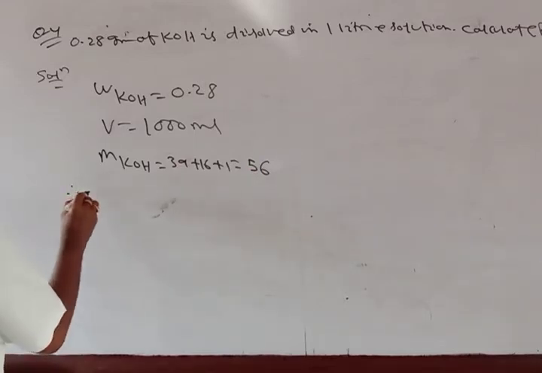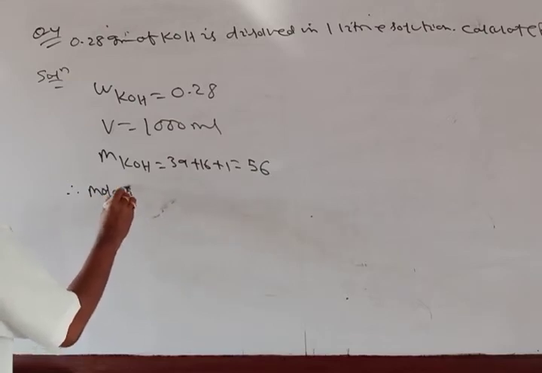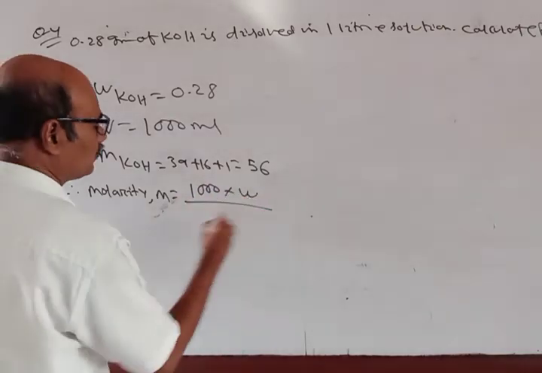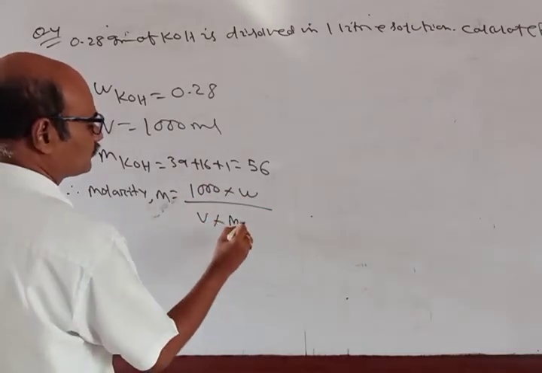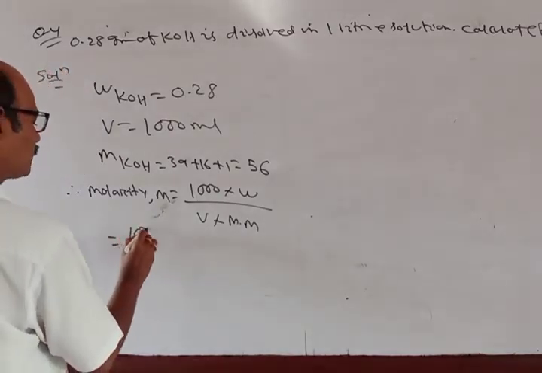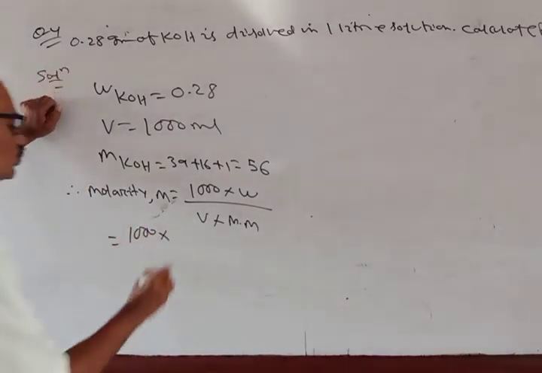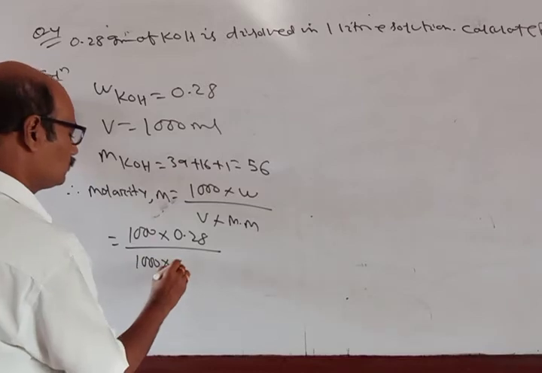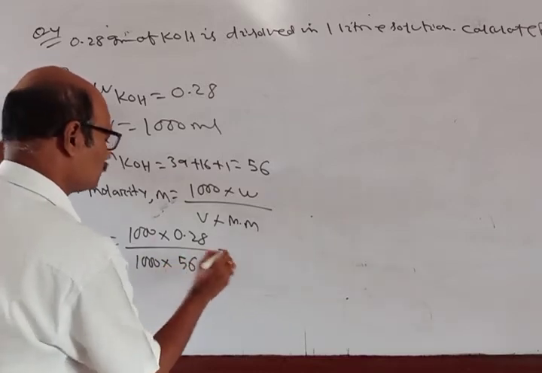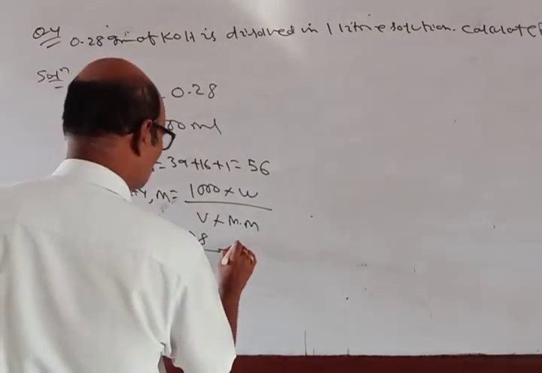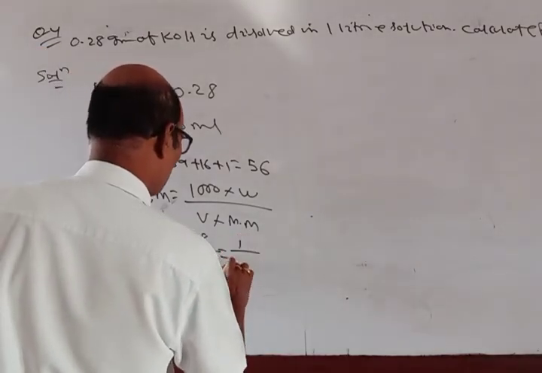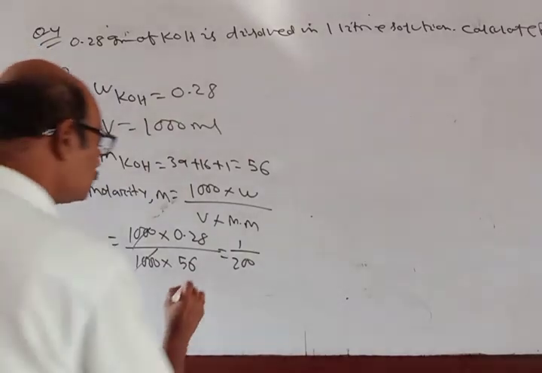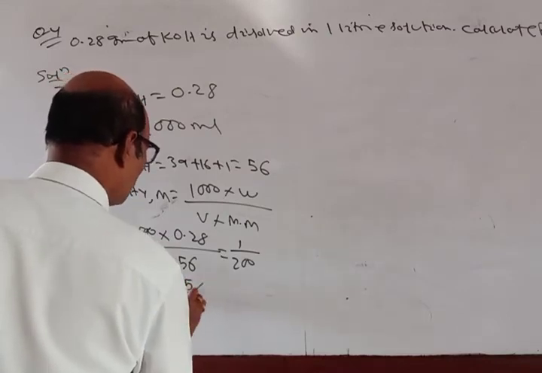And therefore molarity M is equal to 1000 into W divided by V into molecular mass, equal to 1000 into W, 0.28, divided by 1000 into 56, which equals 1 by 200, which is 0.5 into 10 power minus 2.